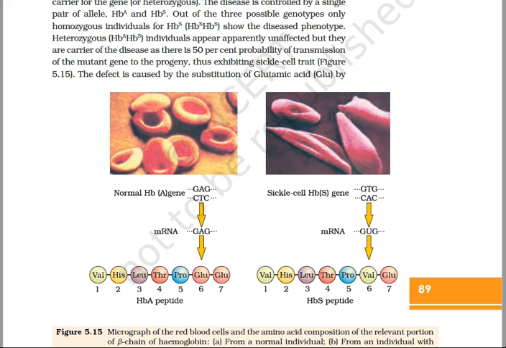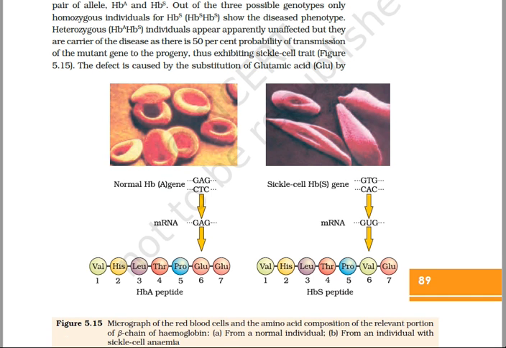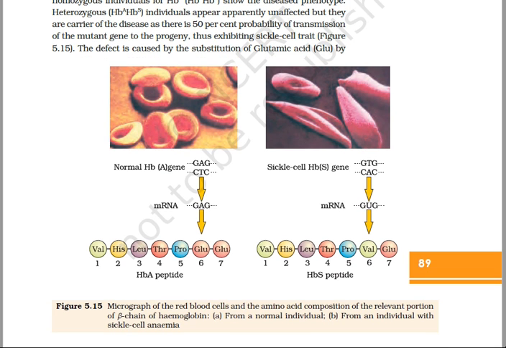That means glutamic acid gets substituted by valine. So that is a change in the single base pair. Since it is a change in the single base pair, it is known as point mutation also.